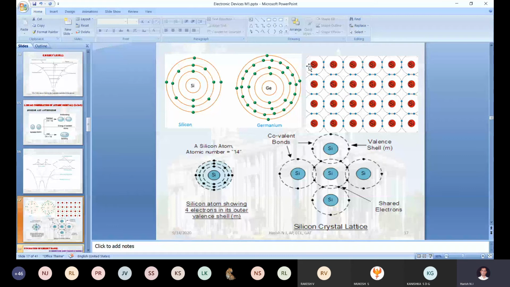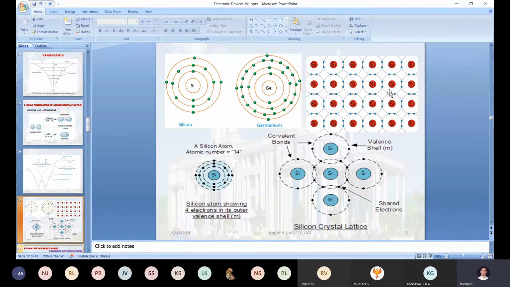Okay, I will take this one silicon atom. Initially this silicon atom consists of 4 valence electrons, right? Yes, sir. One electron it will get from the top silicon atom, one more electron from the left silicon atom, one electron from the bottom silicon atom, and one more electron from the rightmost silicon atom.